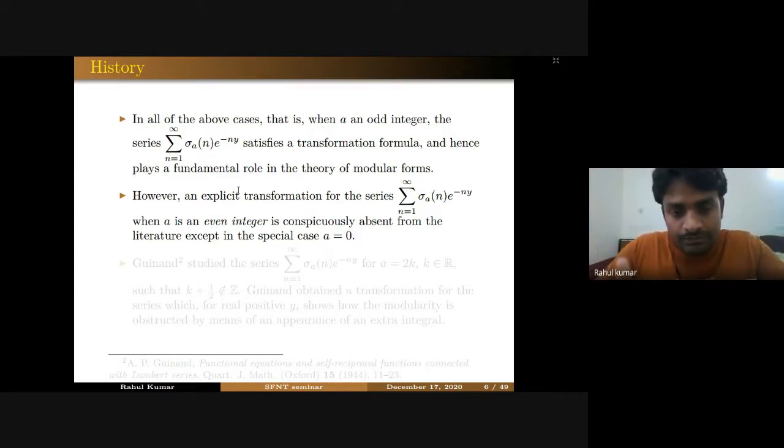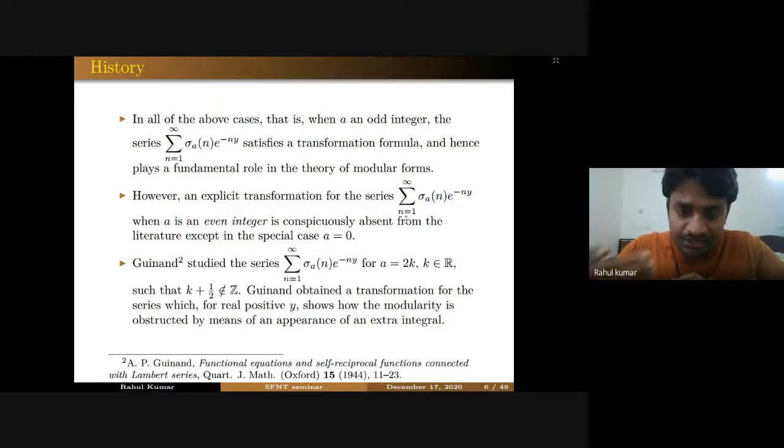So when you take a equal to even integers, there were no explicit transformations in the literature. However, there are many transformations which are not explicit. For example, Guinand studied this series for a = 2k, but his transformation actually involves a line integral. So that destroys the modularity of that transformation formula.